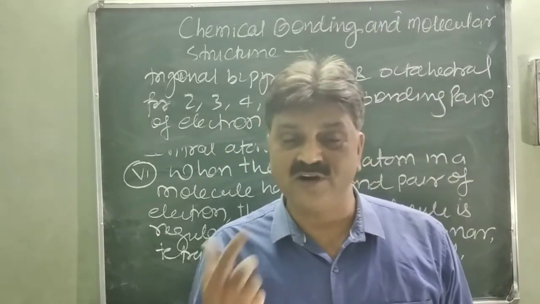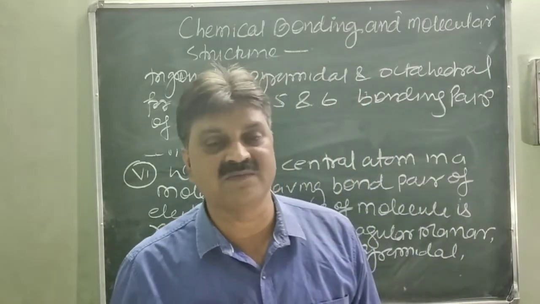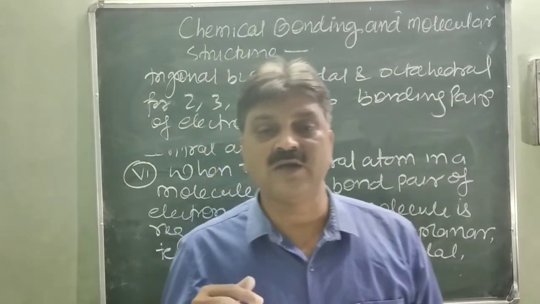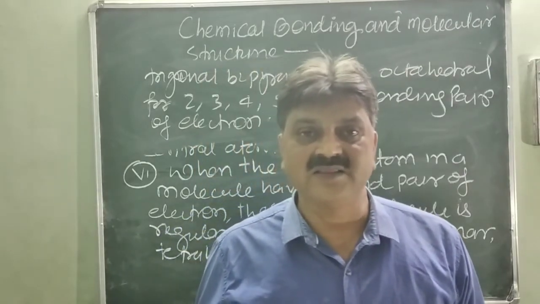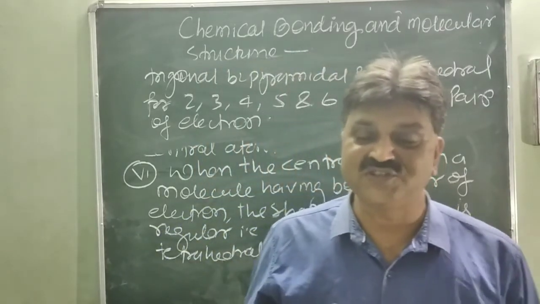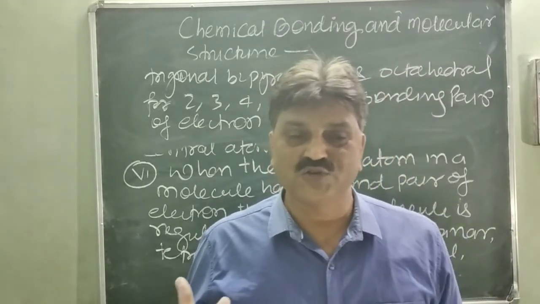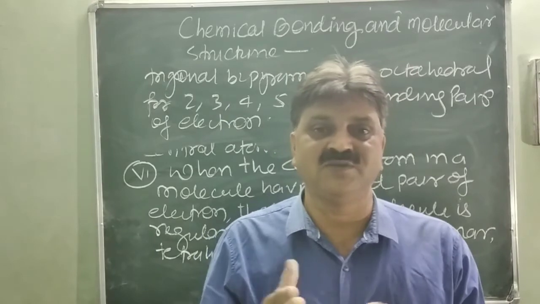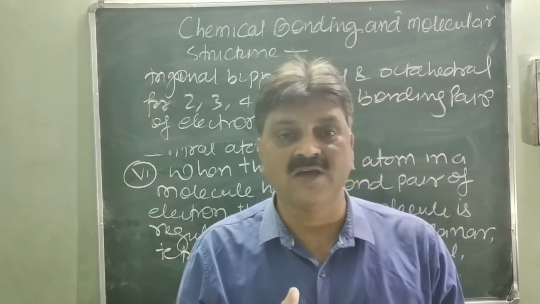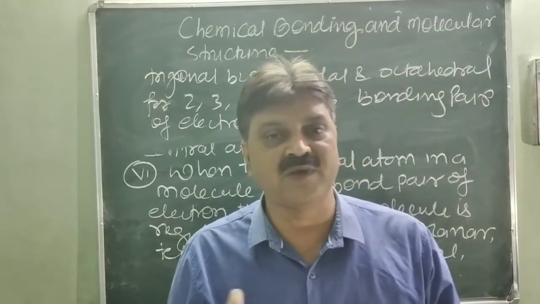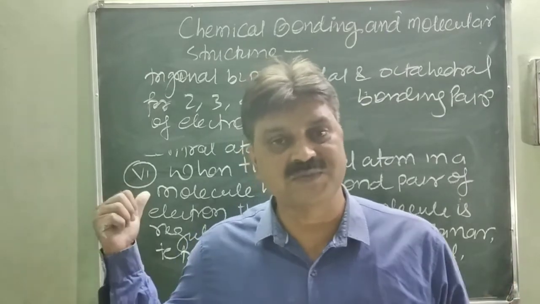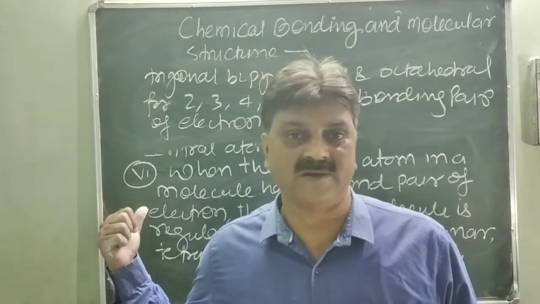If 5 bonding pairs are present on the central atom, the shape would be trigonal bipyramidal. And if the central atom has 6 pairs, the shape would be octahedral. So no distortion takes place in the molecule due to the presence of only bonding pairs of electrons. This type of shape is created by bonding pairs of electrons.